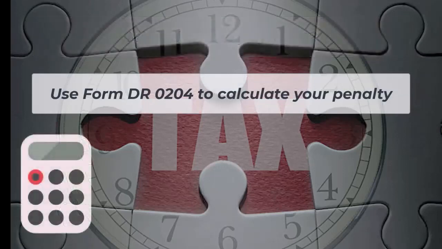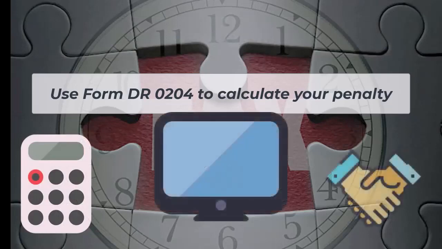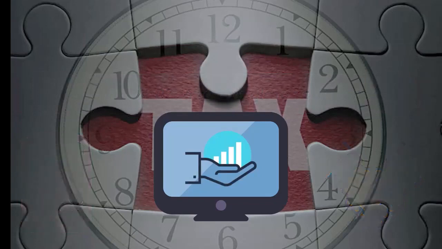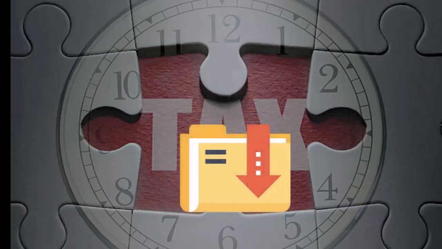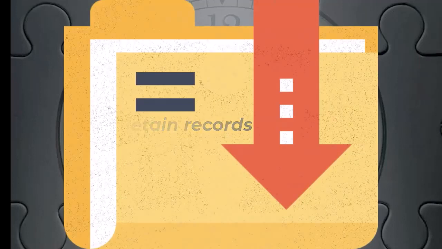Calculation of underestimated penalty can be difficult. We strongly recommend filing electronically or consulting a tax professional to reduce the likelihood of errors. If you do not choose to calculate the penalty on your own, the department will calculate the penalty on your behalf. Taxpayers must retain records detailing the calculation of their quarterly estimated payments and provide those records to the department upon request.